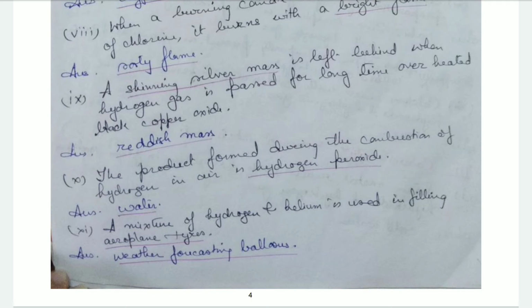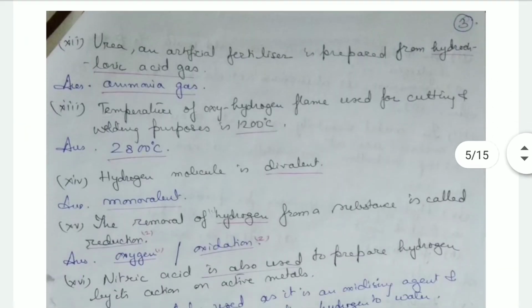Okay, the mixture of hydrogen and helium is used in filling aeroplane tires. Not aeroplane tires, but weather forecasting balloons. The combined mixture of hydrogen and helium is put into weather forecasting balloons. Then urea, an artificial fertilizer, is prepared from hydrochloric acid gas. No, it's prepared from ammonia gas.